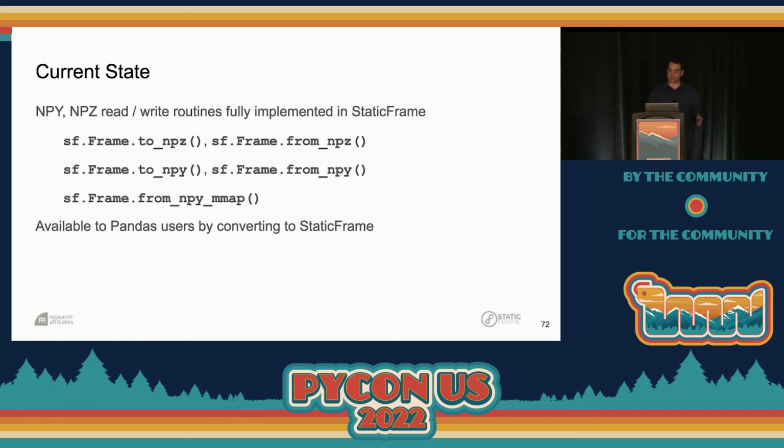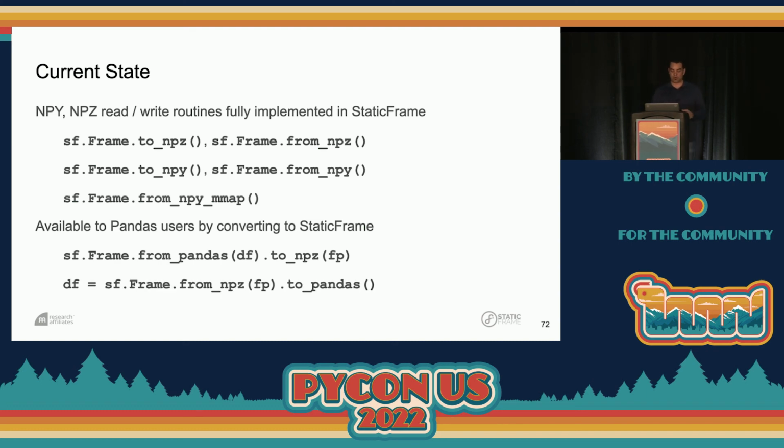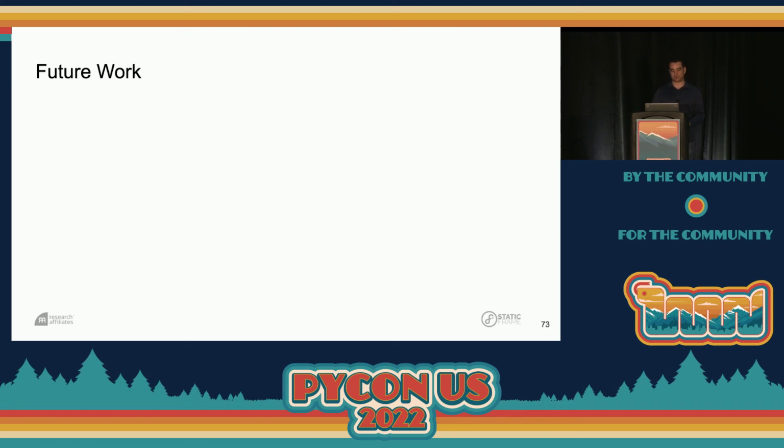If you're using pandas, you can use this right away. You can simply convert from pandas to StaticFrame, write out your NPZ, or do the same in reverse. Use StaticFrame to read your NPZ and then convert it to pandas. Now, pandas has drifted away from NumPy a little bit, so if you're using pandas DataFrame features that aren't part of NumPy, you're not going to be able to do this. But for very common NumPy dtypes, this will work perfectly well.